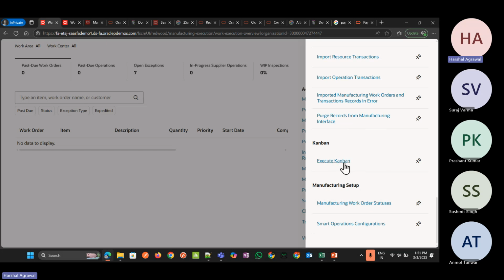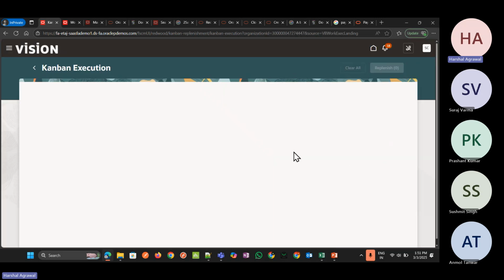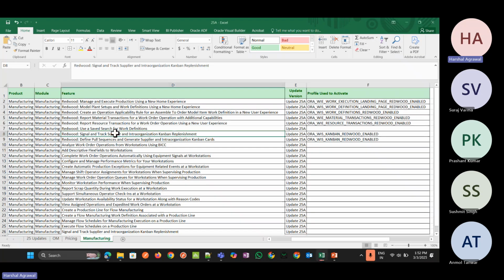Okay, let me click over here. First of all, we need to enable the warehouse operator for this. I think we don't have the access. So in this Kanban operation, with the help of scanning, we can search the items, process the order, and replenish the Kanban cards using this Kanban execution. And to have this Kanban in our Redwood, we need to enable it via the profile administrator. Once we enable it, only then can we use it.